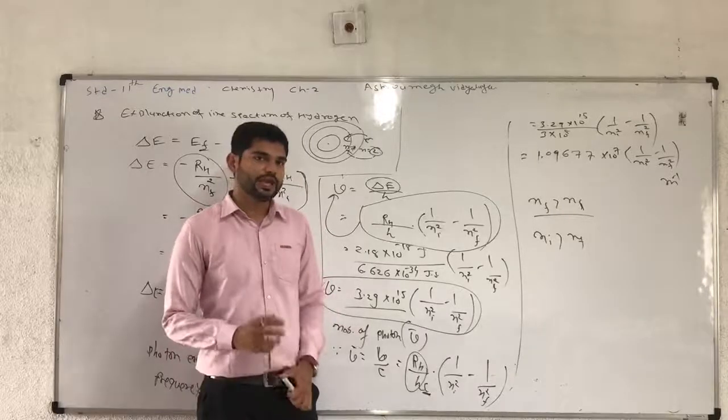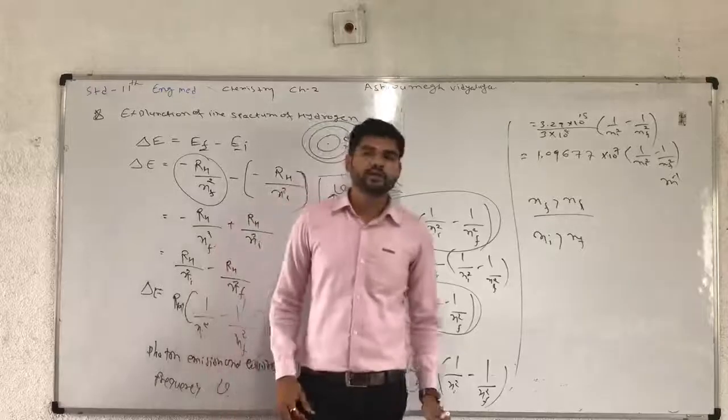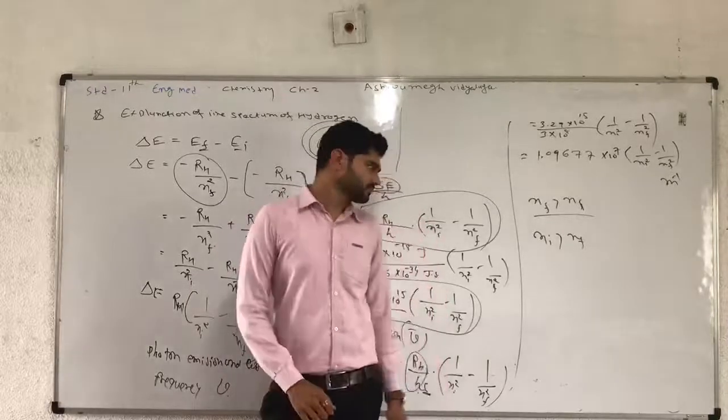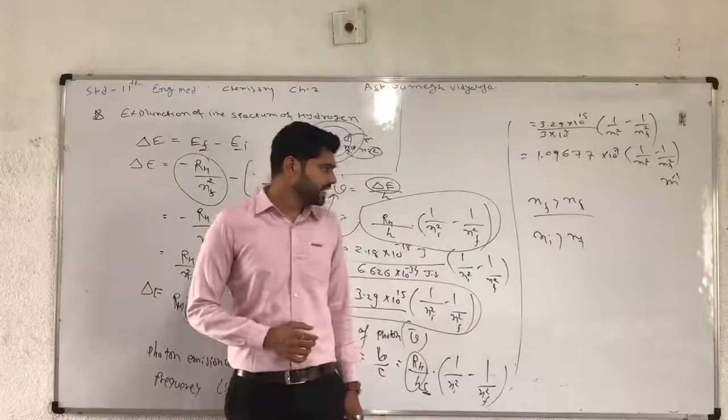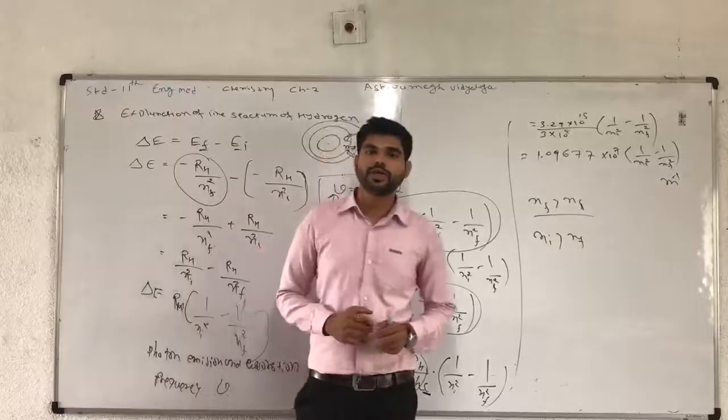It means the brightness of a spectrum line, the hydrogen spectrum, can depend upon the number of photons absorbed or emitted.